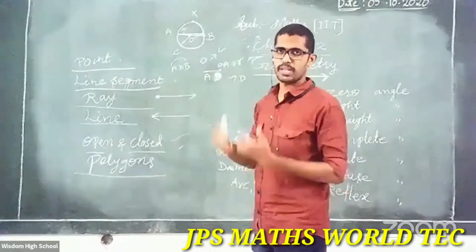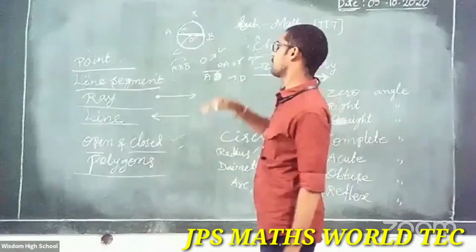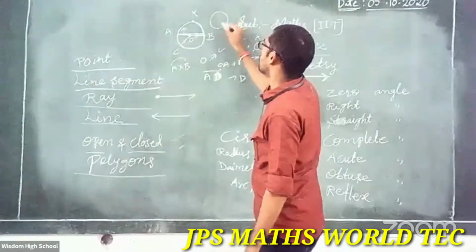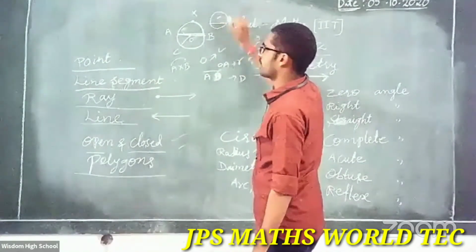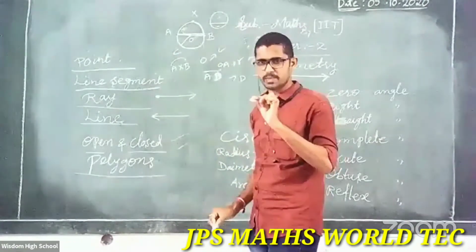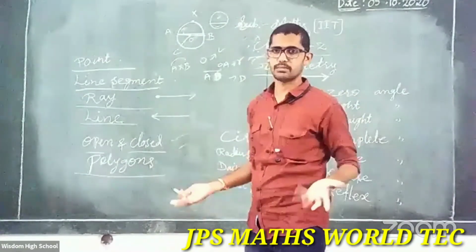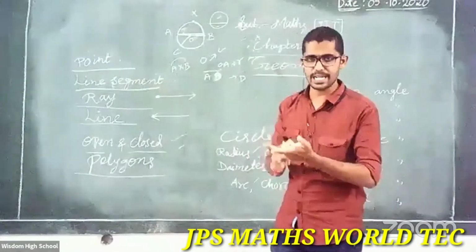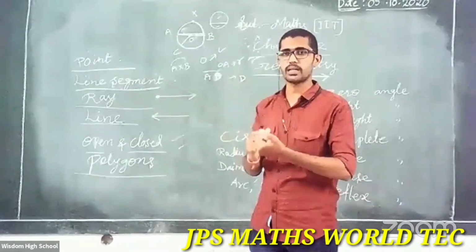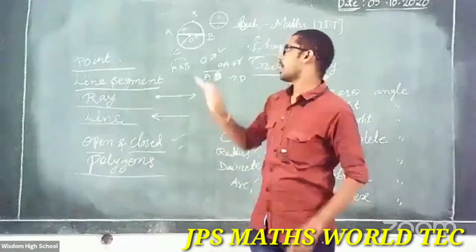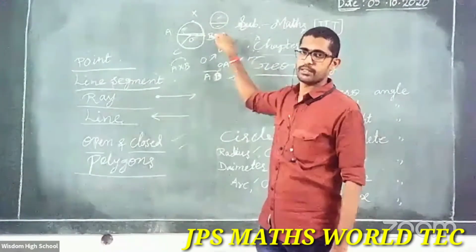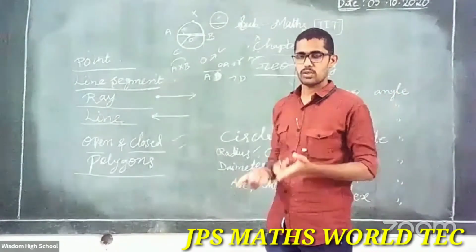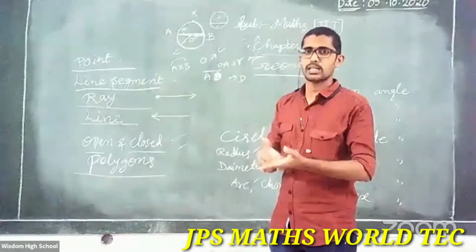Arc: major and minor. The more part is major, the less part is minor. Major, minor. Clear? About the circle, what is the center? What is the radius? What is the diameter? What is the chord? What is the arc? And major, minor. So the circle is clear, everyone? Triangle clear, quadrilateral clear, circle clear.